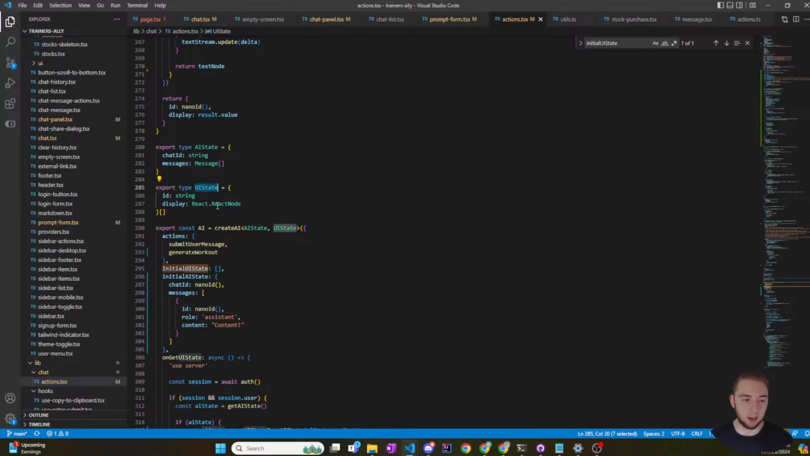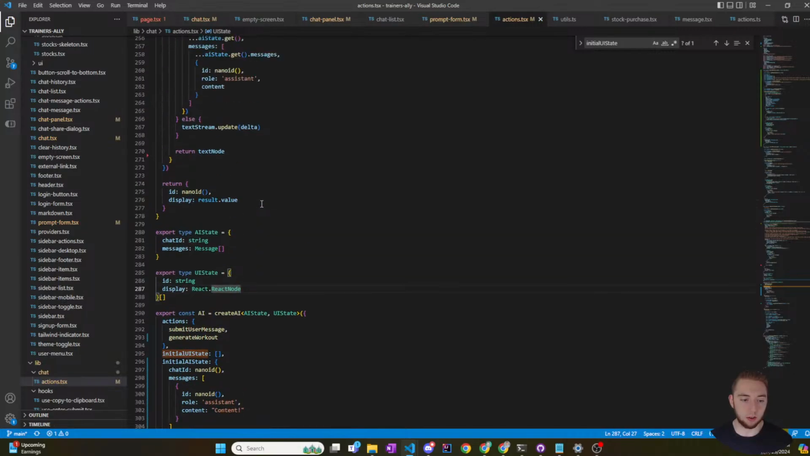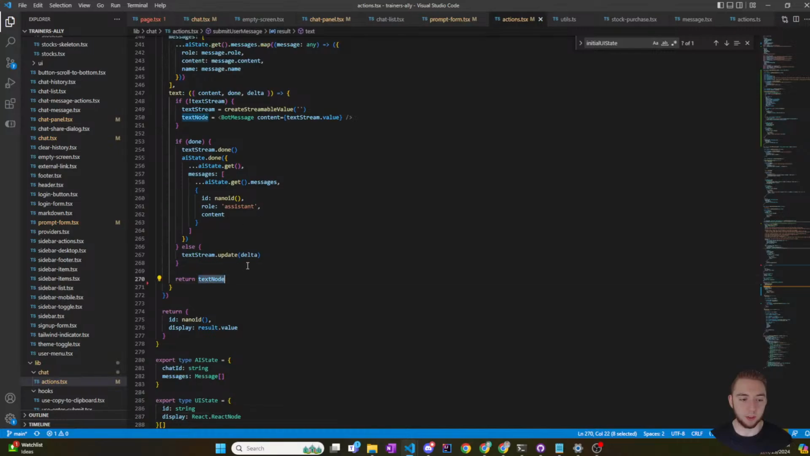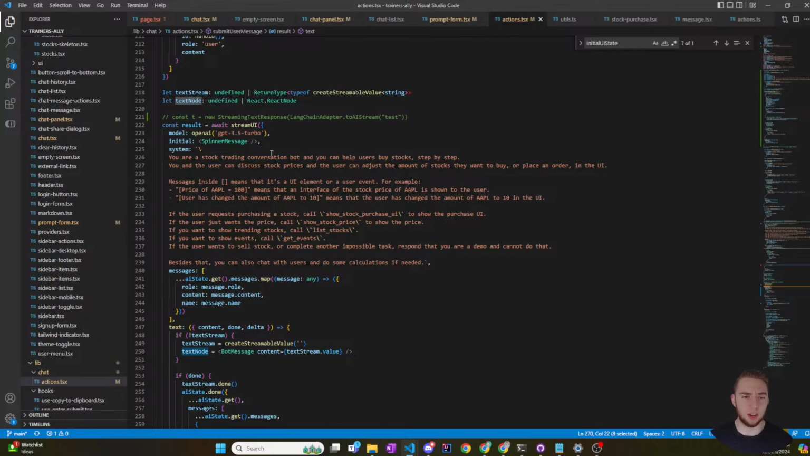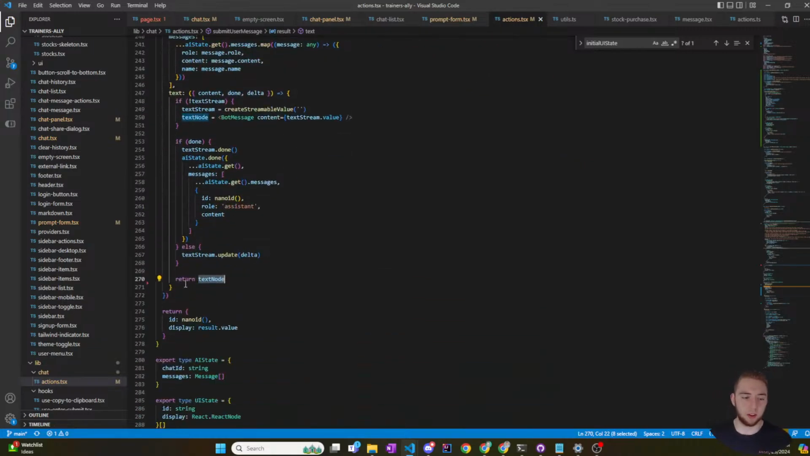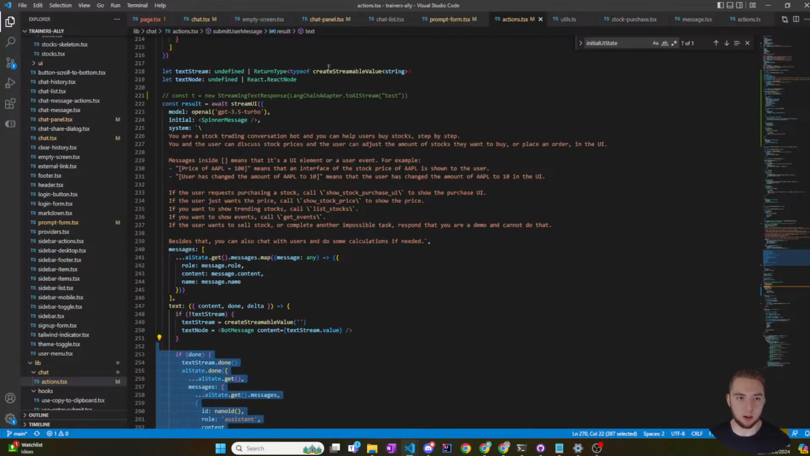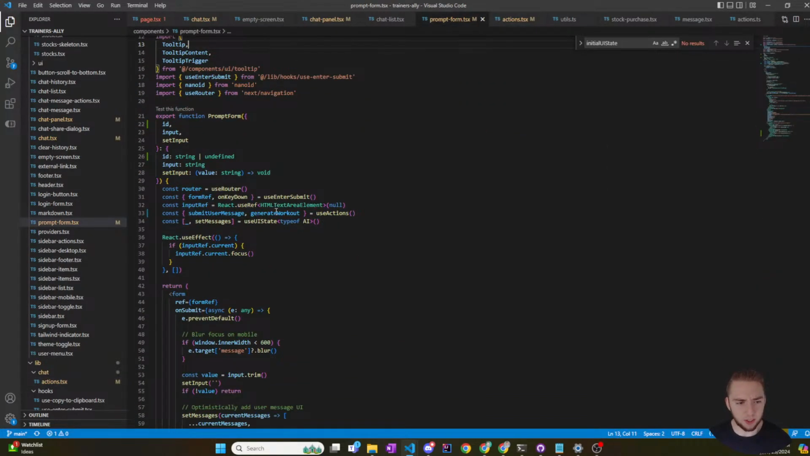The UI state is an array of IDs and then displays, which are the React nodes. Okay, I think the way it works, I don't know exactly how this works, but it looks like what this function returns is the UI state. So the AI state is set internally in this function that queries the large language model, but the UI state is set as just something that's returned, which is kind of weird. So, yeah, how does that work?